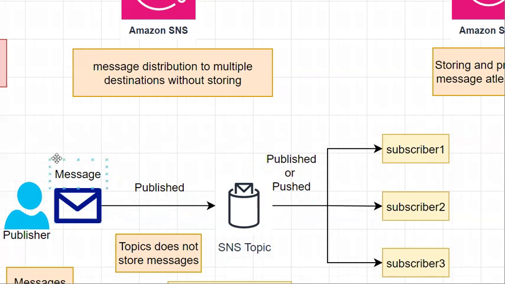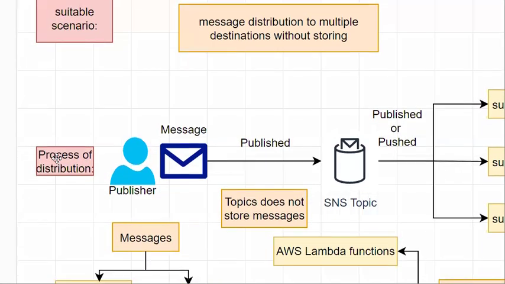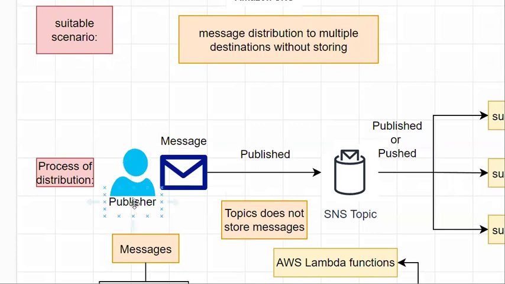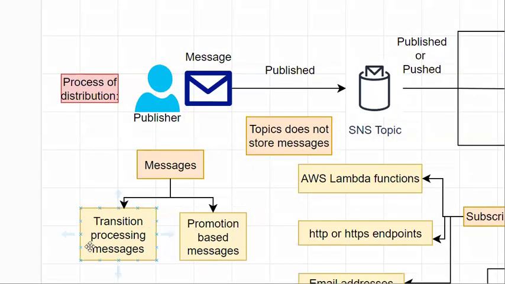Now let us see some more detail about these messages. How many types of messages can we transmit in real time? The publisher can publish real time messages. What type of real time messages can the publisher publish in SNS topics? Basically, in real time there are two types of messages, that is transaction processing messages and promotion based messages. The publisher will publish these two types of messages in the SNS topic.